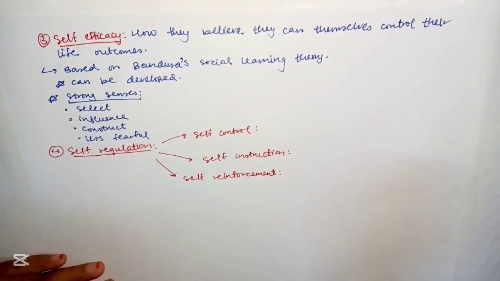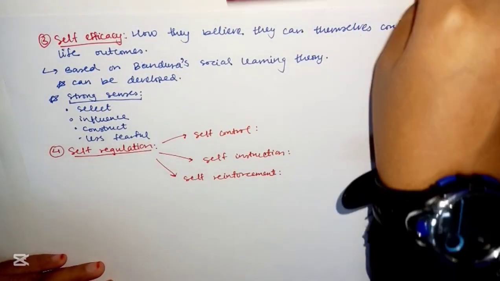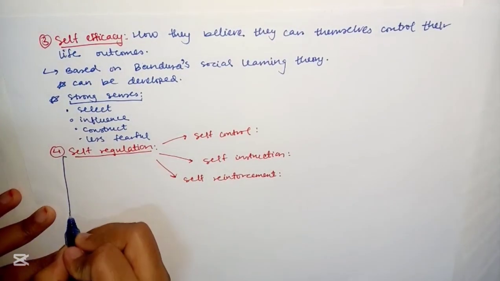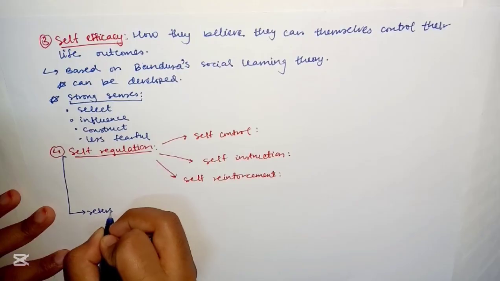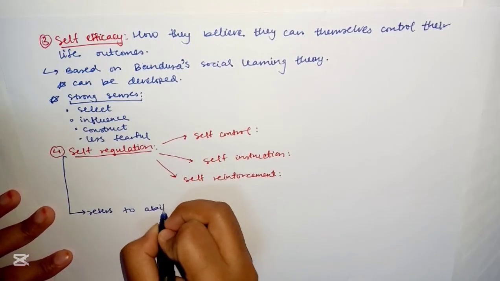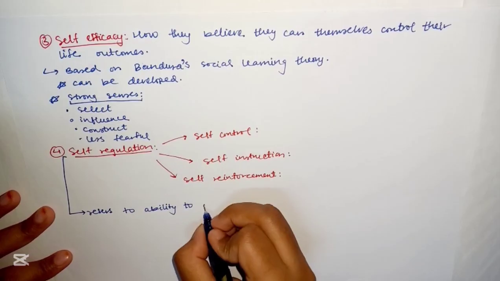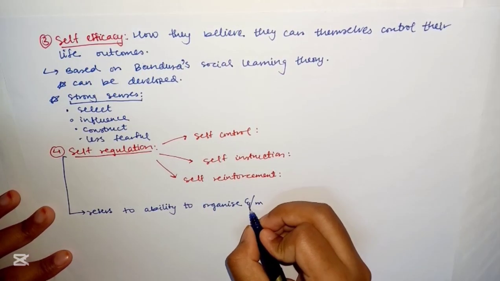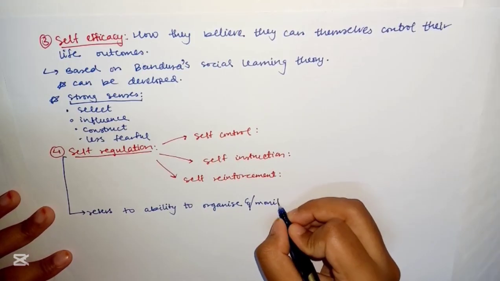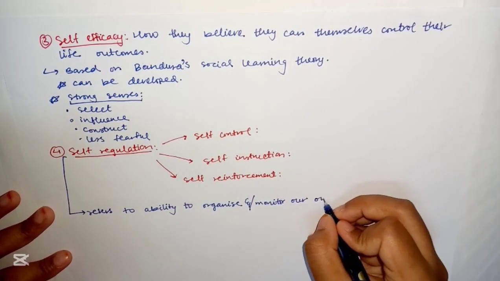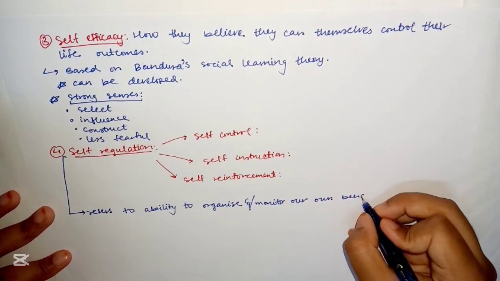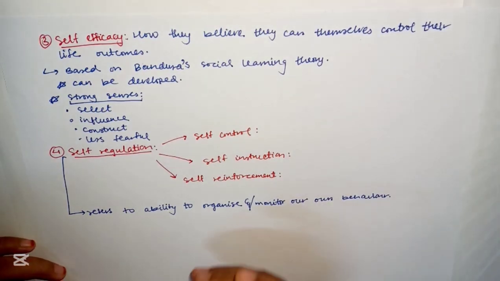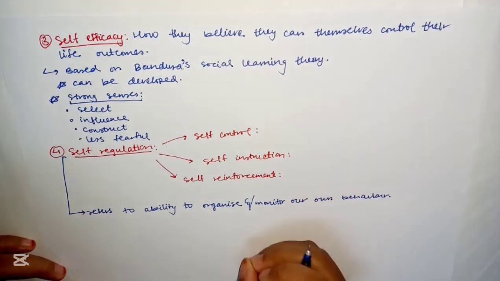Alright, let's see if we can make it as short as possible to write it down over here. Self-regulation, first let's define this, refers to the ability to organize and or monitor our own behavior. So, this is it. People who are able to change their behavior according to the demands of the external environment are high on self-monitoring.